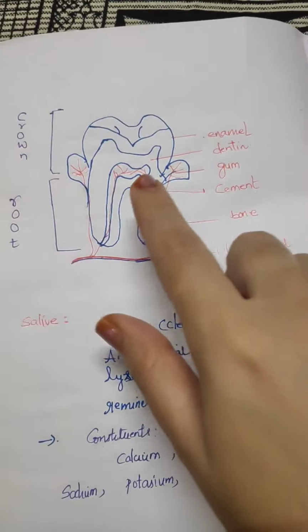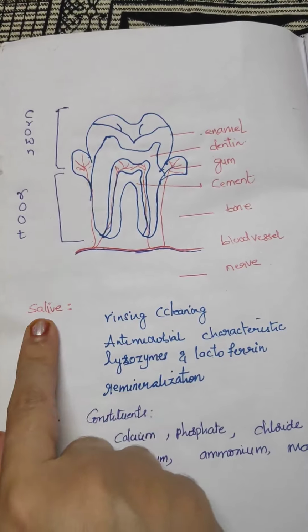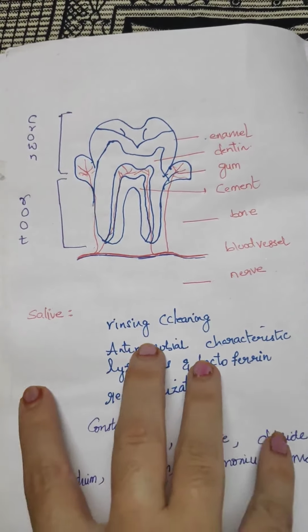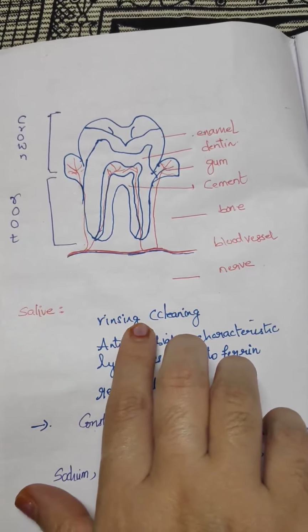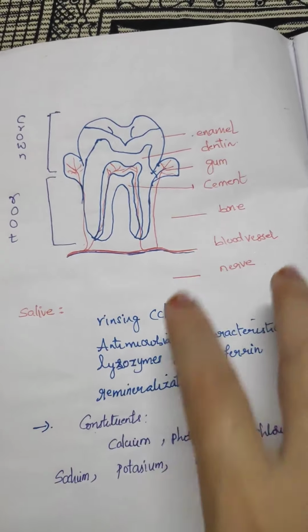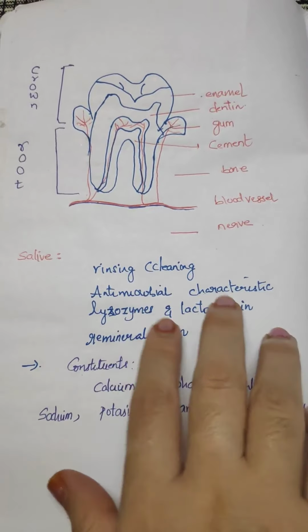After the teeth, there is another one, saliva, which also plays a major role in oral hygiene. It rinses and cleans the oral cavity, and it contains antimicrobial characteristics.